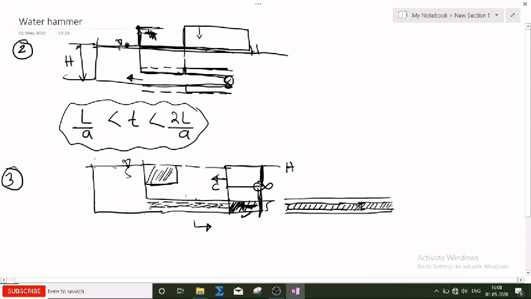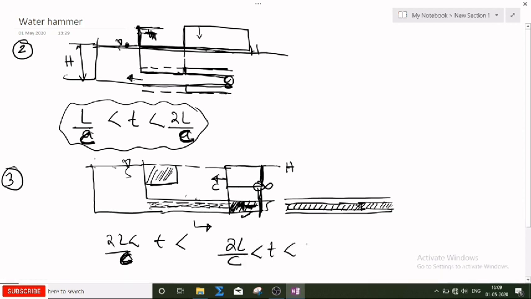Now what is the time taken by the pressure wave in this case? The time taken is 2L by C, where C is the wave speed. So this is 2L by C, and this is 3L by C. This is the time taken by the pressure wave. Now, what is happening in the fourth case?